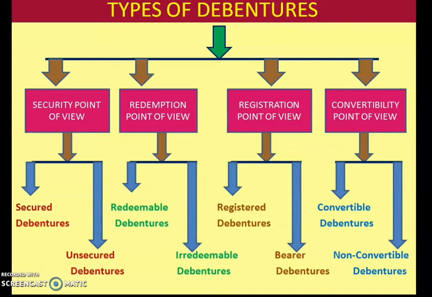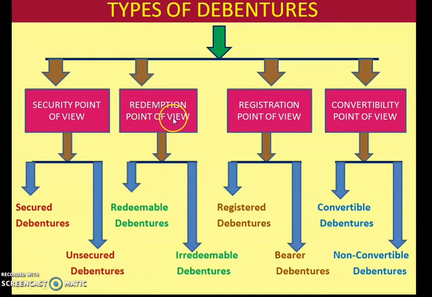When you are borrowing something, you have to keep something as security. So your company's asset is being secured. If you are keeping your company's asset as security, that is secured debentures. And if you are not keeping any asset and your asset is not having any charge, then it is known as unsecured debentures.